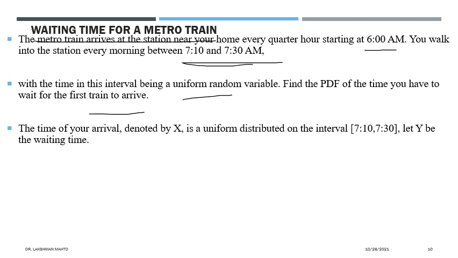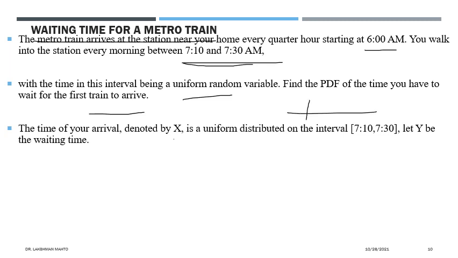Suppose we denote the time of your arrival at the metro station by x, and it is uniformly distributed between 7:10 and 7:30. That means you are coming between 7:10 and 7:30, uniformly. It is nice to plot it.